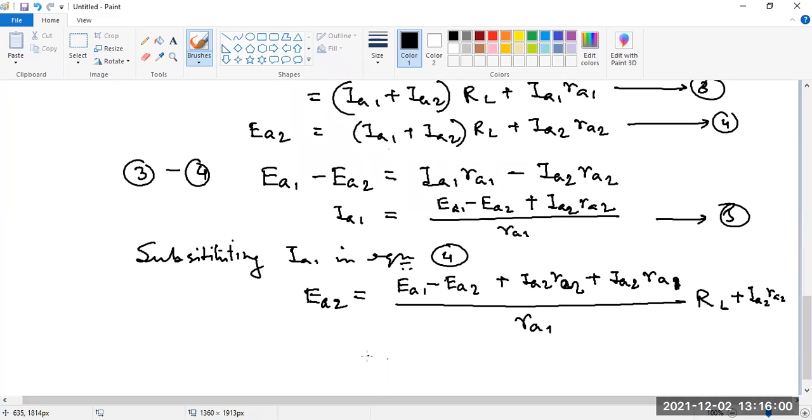Okay. So that means here we can write, so this RA1 we can cancel out anyway. So this is how you can also represent the value of EA2, and from that you can find IA2. And what is the value of IA2 from this expression?